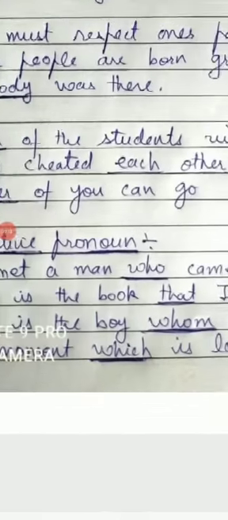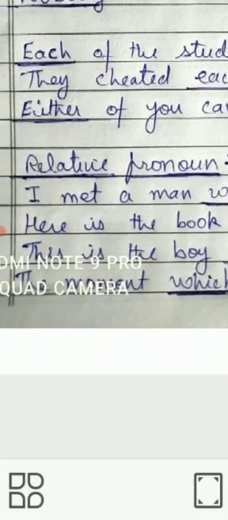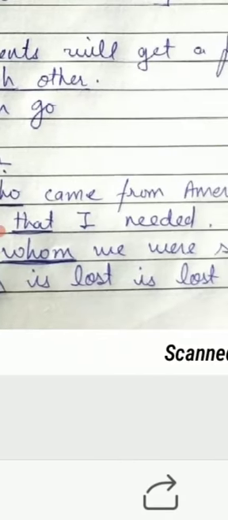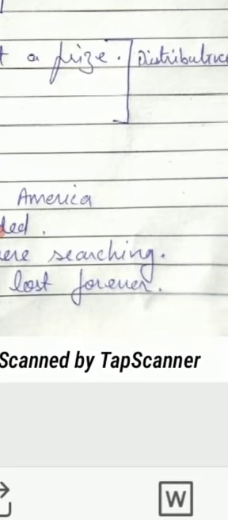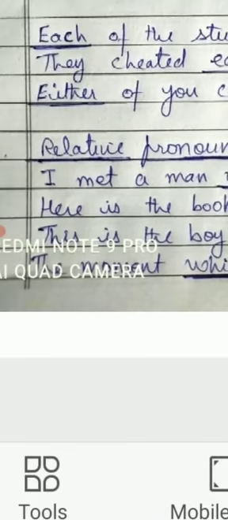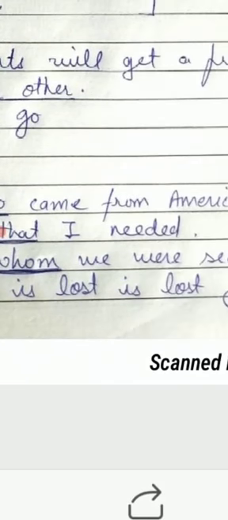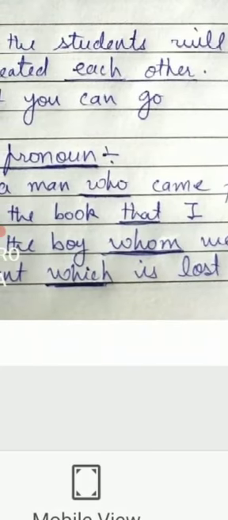Now, look at the last example. The moment, this is moment. The moment which is lost forever. जो क्षण आपने खो दिया वो हमेशा के लिए खो दिया. So here the speaker is speaking about the moment. Which moment? The moment which is lost. वो क्षण जो आपने खो दिया है is lost forever. So here again we see that this word which is a pronoun which relates the two sentences. So these are all the examples of relative pronouns.